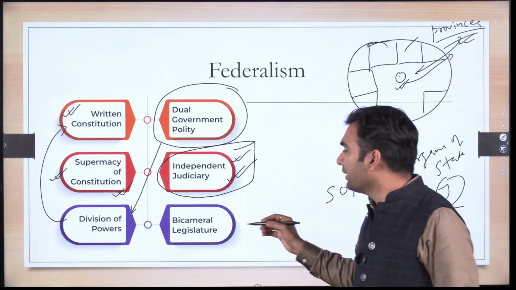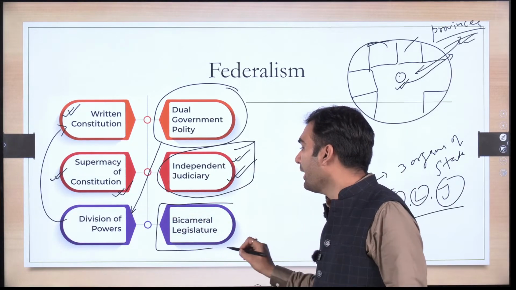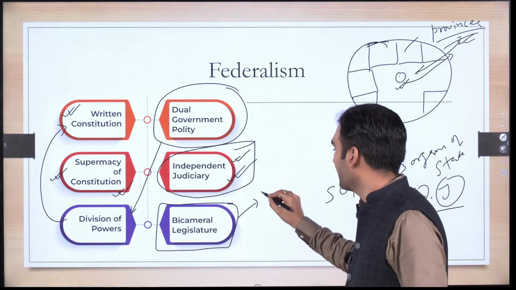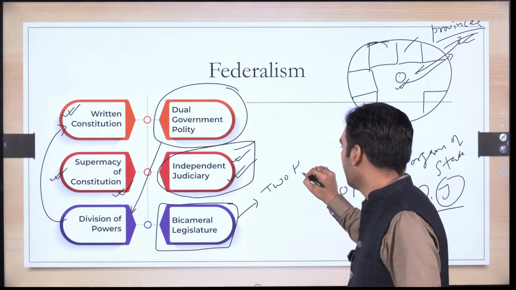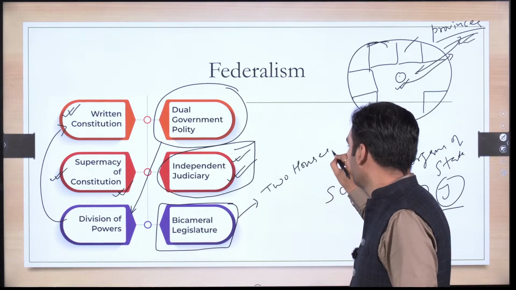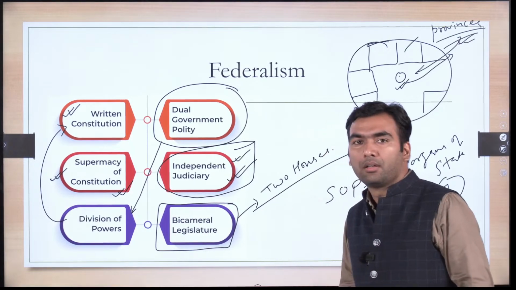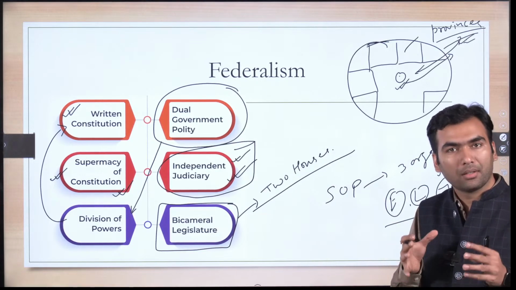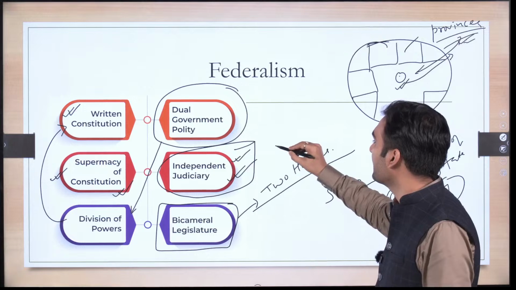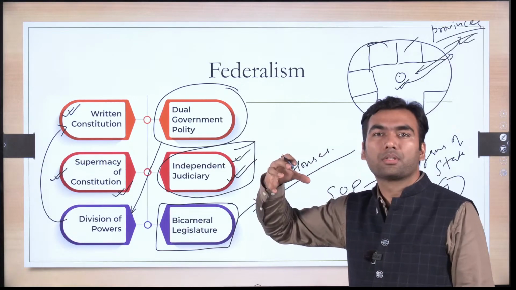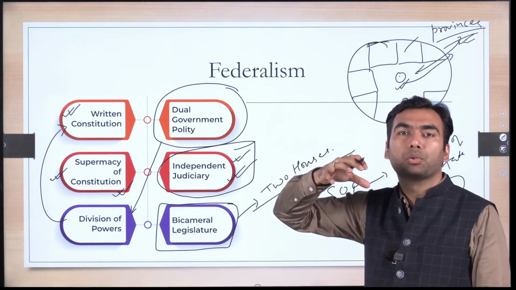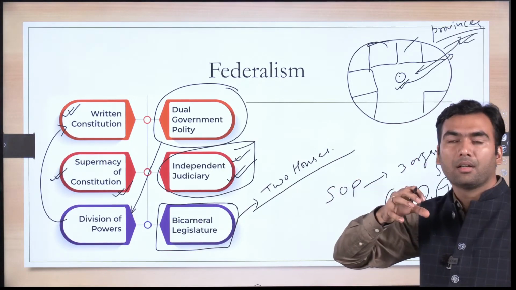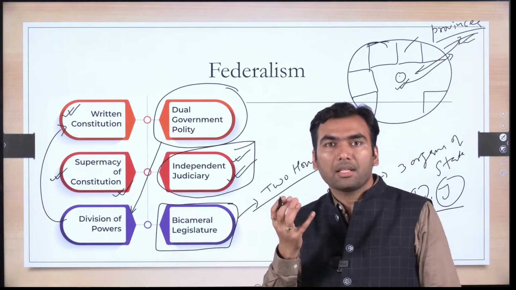And then the union legislature has to be bicameral. Bicameral means two houses. Why does there have to be two houses? Because see, at the union government, whatever be the legislature, there would be one house which would be representing the union or the nation in totality, the nation as a unit.